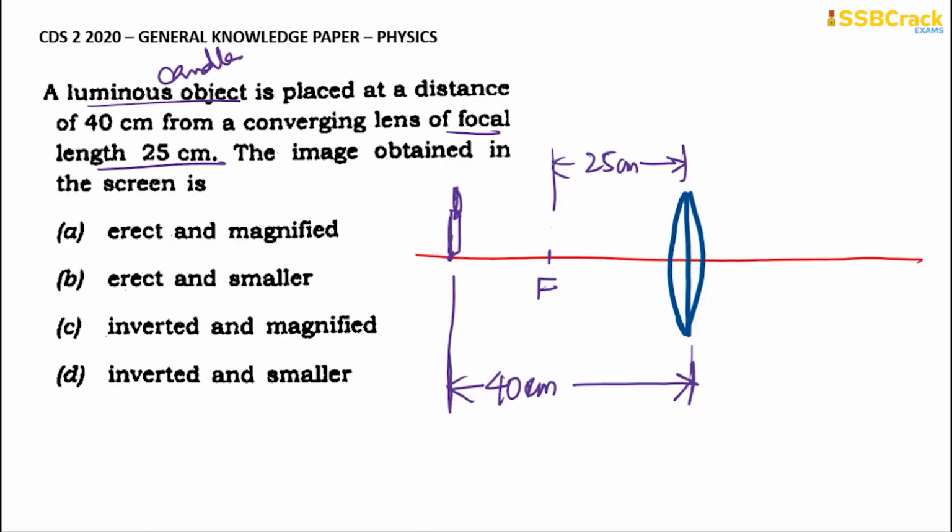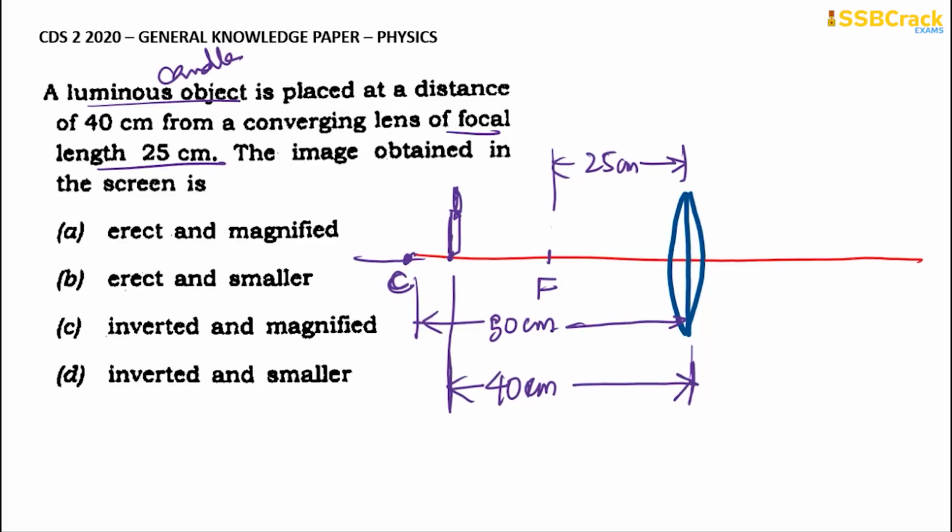If the focal length is 25 centimeters, then where is the radius of curvature? The radius of curvature is somewhere here. Okay, it is C. Why? The radius of curvature C is absolutely double. So this will be 2 into 25, equal to 50 centimeters. This is the radius of curvature.